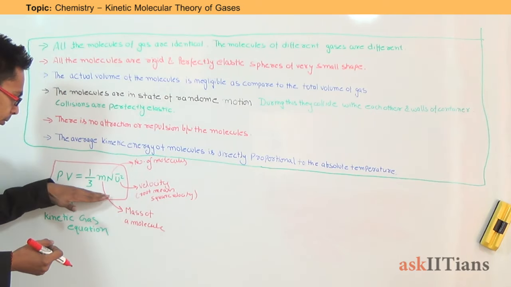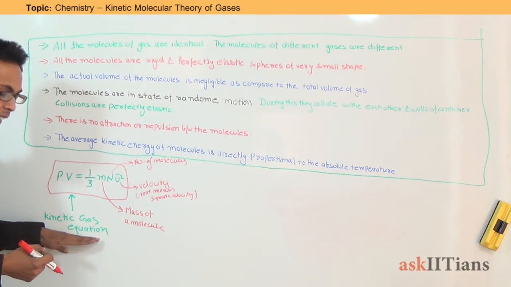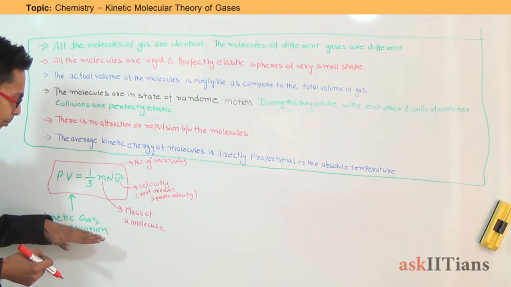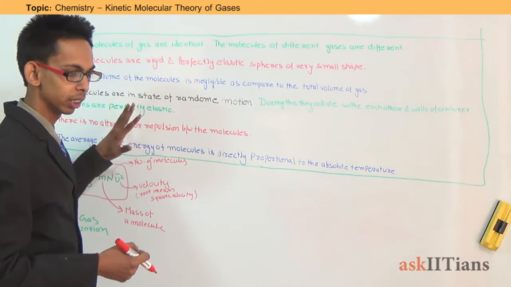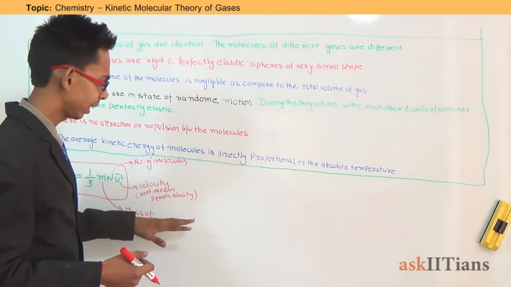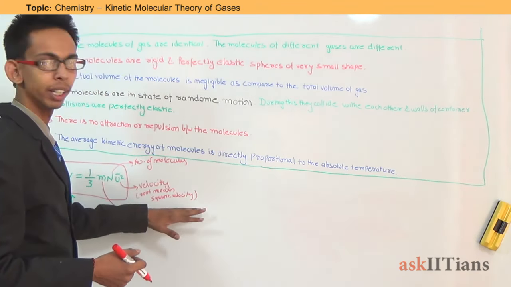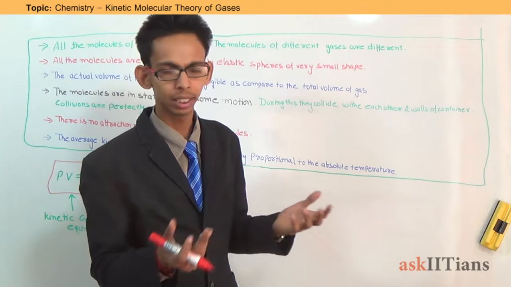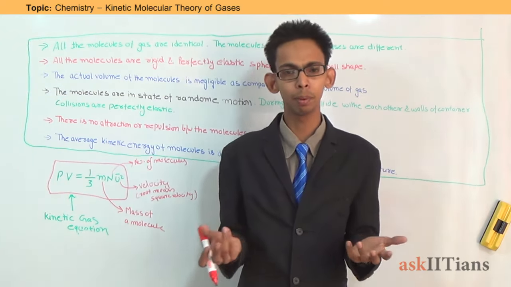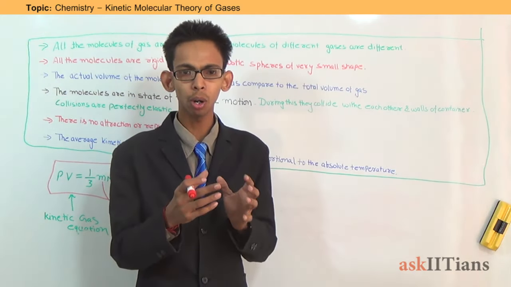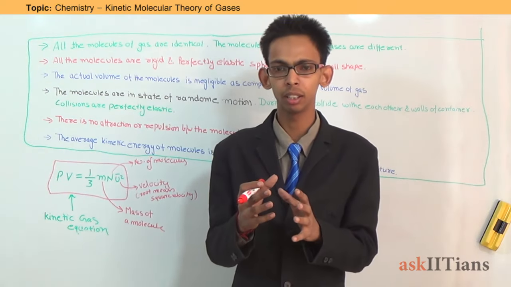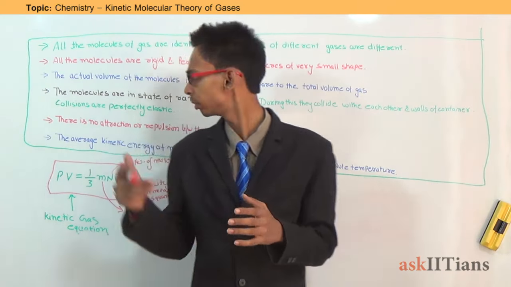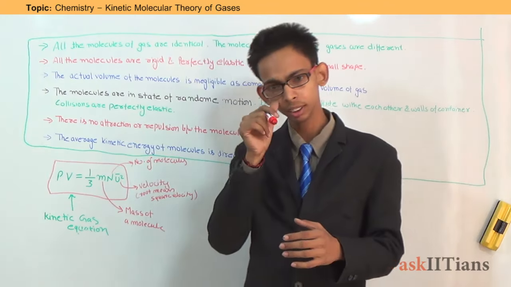This equation is known as the kinetic gas equation, and it is a mathematical form derived from the kinetic molecular theory. The concepts of kinetic molecular theory are very basic, and they provide a theoretical background for all the gas laws like Charles' law, Boyle's law, Avogadro's law, and Dalton's law of partial pressure. These all can be explained by the kinetic molecular theory.